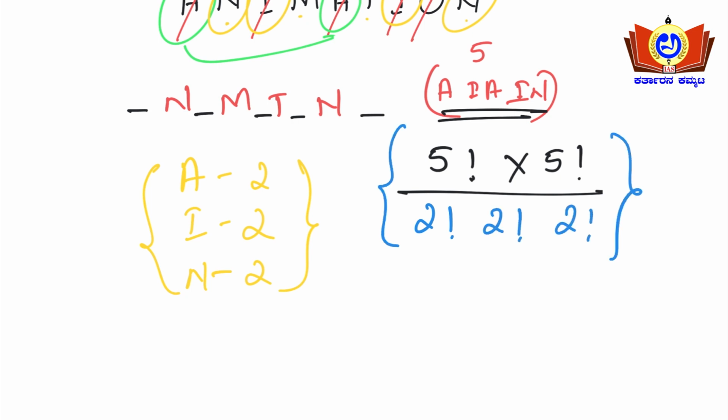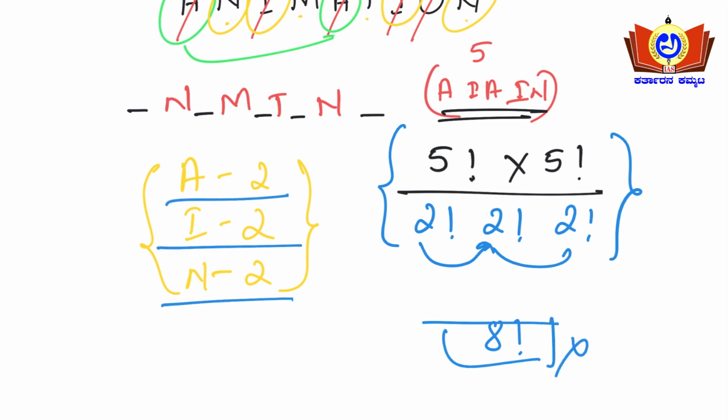See here guys, don't make the mistake of multiplying. 2 into 2 is 4 and 4 into 2 is 8, and you will be writing 8 factorial. So this is the wrong method. For each letter you will be writing 2 factorial, 2 factorial and 2 factorial individually. That caution you need to take here guys. In the next page I'll be dealing with vowels coming together, and then vowels not coming together.